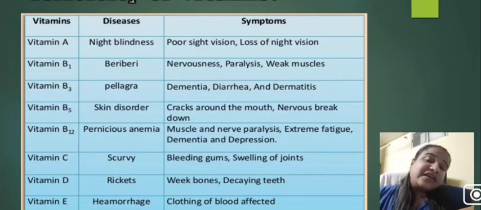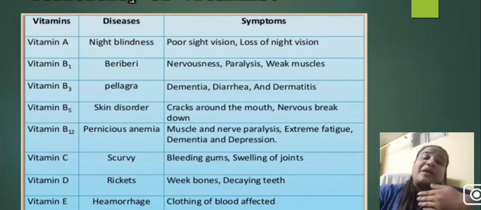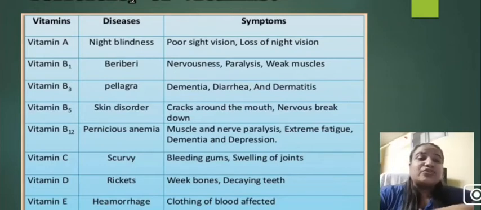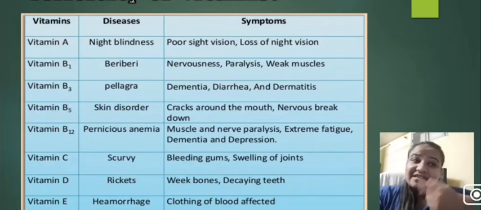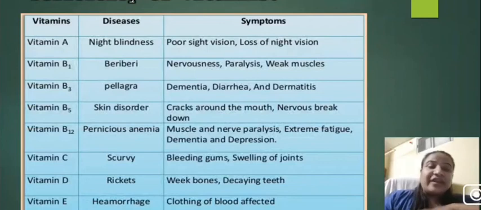Lack of vitamin C causes scurvy, bleeding gums, and swelling of joints. Lack of vitamin D causes rickets, which leads to weak bones and decaying teeth. Teeth fall down. So deficiency of various vitamins in our food leads to these various diseases.